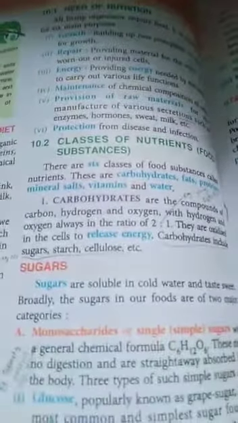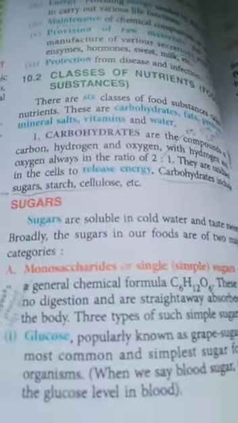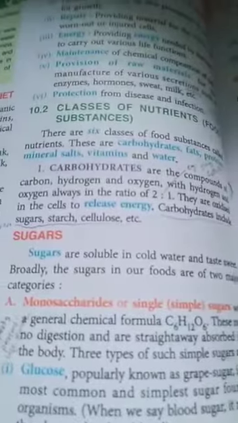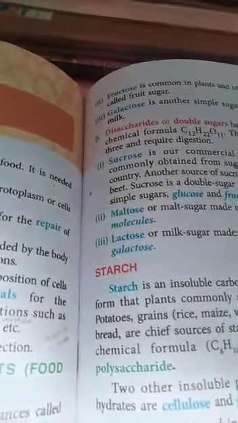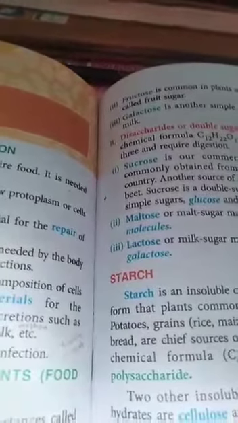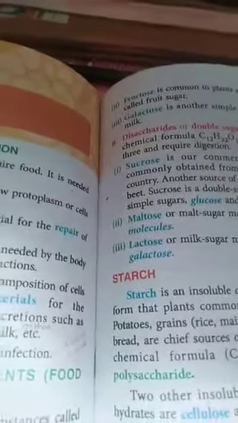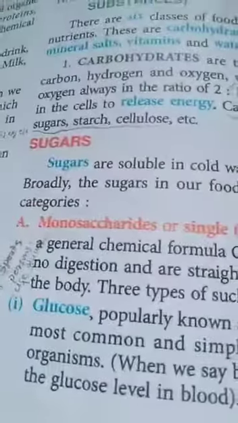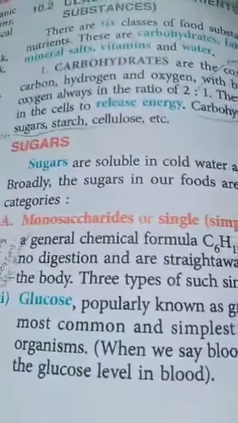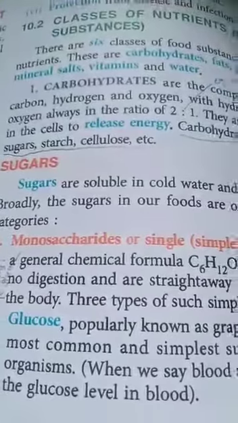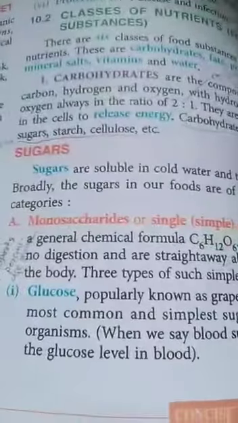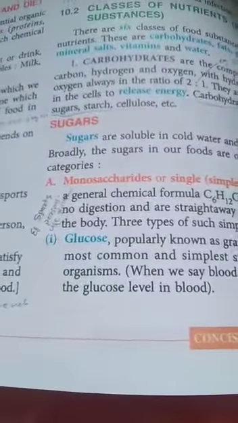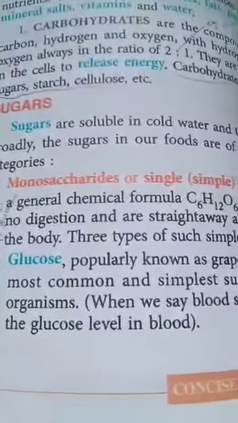Carbohydrates are mainly divided into 3 categories: monosaccharides, disaccharides and polysaccharides. That is based on the number of sugar molecules available in each type. The first category is known as monosaccharides. Mono means one. That means monosaccharides contain only a single sugar molecule, and these are generally directly absorbed into the blood without any digestion.